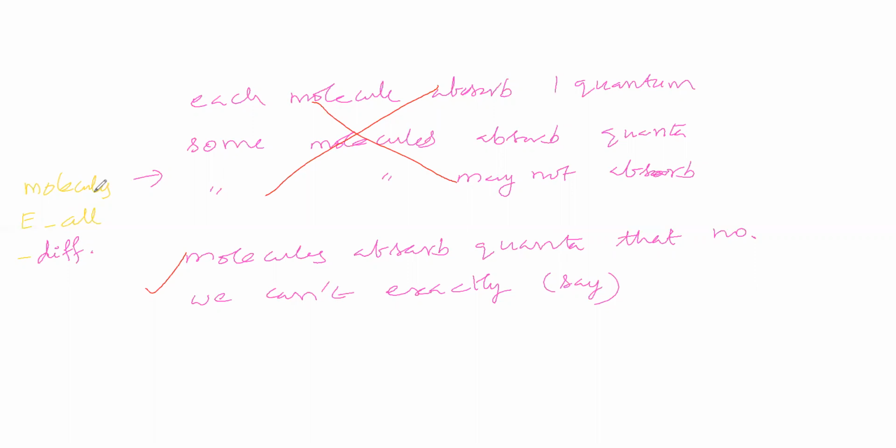At a given instant, not for an overall timing. So how many molecules observe quanta, that number we cannot say. But that some molecules are observing quanta, that is what we can say. Different molecules will behave differently. Some molecules may observe one quantum, that is one possibility. Some molecules may observe more than one quanta. Some molecules may not observe quanta.